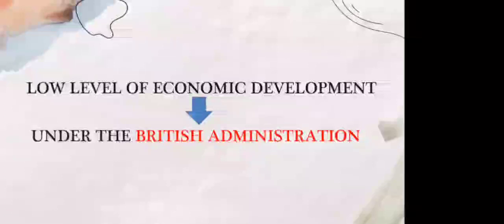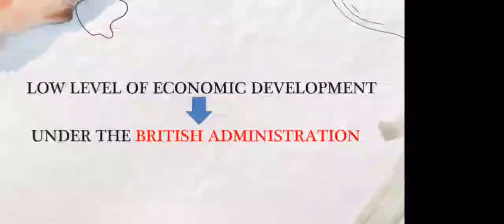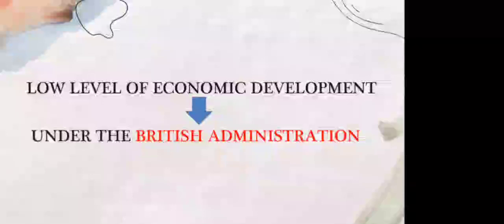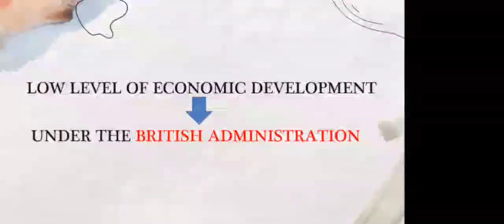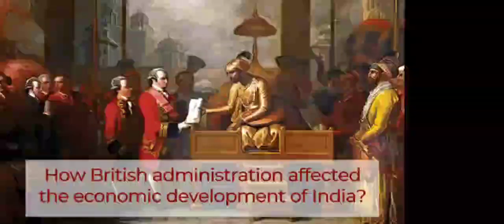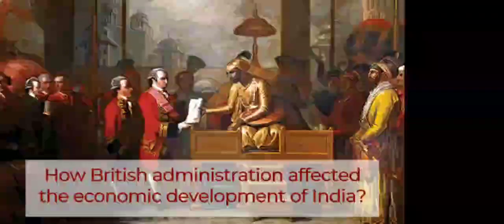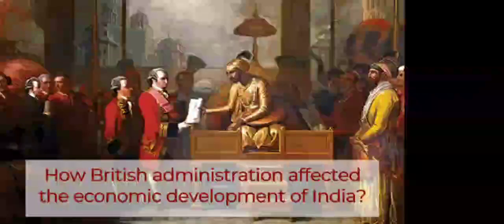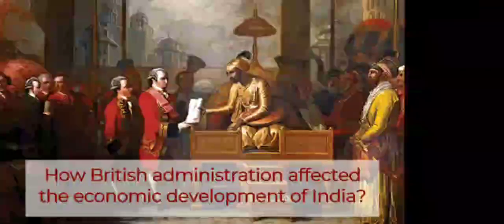There are various causes of poverty, but the very first and the root cause of poverty in India is the low level of economic development under the British administration. When the British ruled our country, the level of economic development was very low. This is the root cause of why poverty came to India and still exists in India. Can you tell me how the British administration affected the economic development of India? How was there low economic development during British rule?